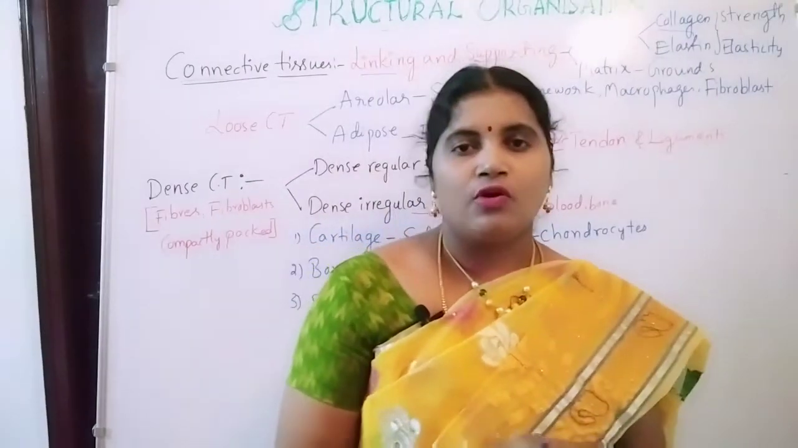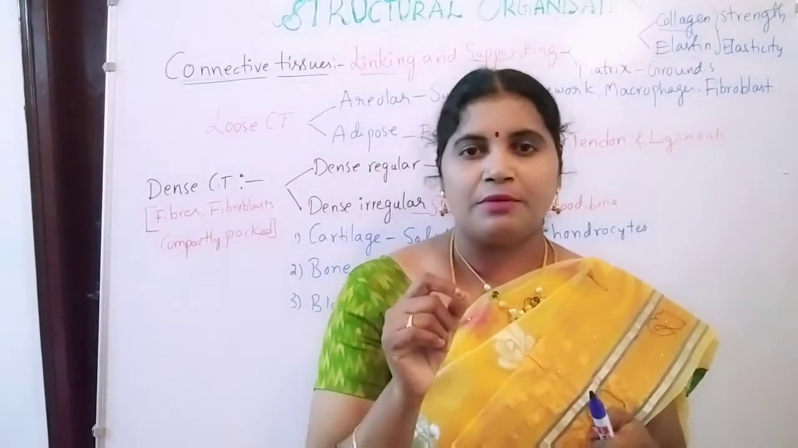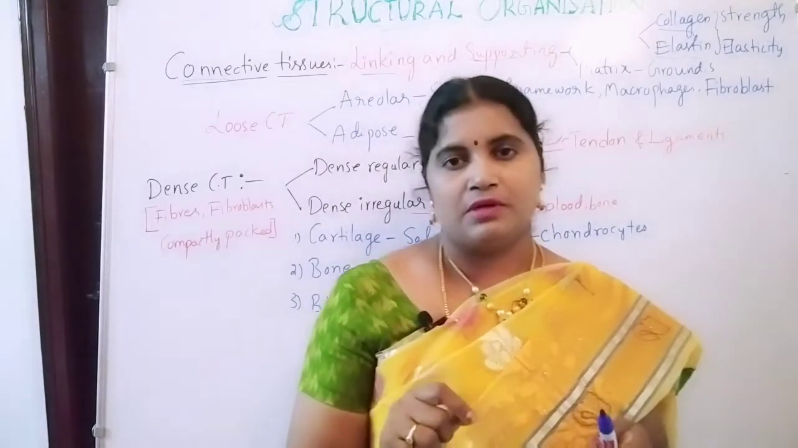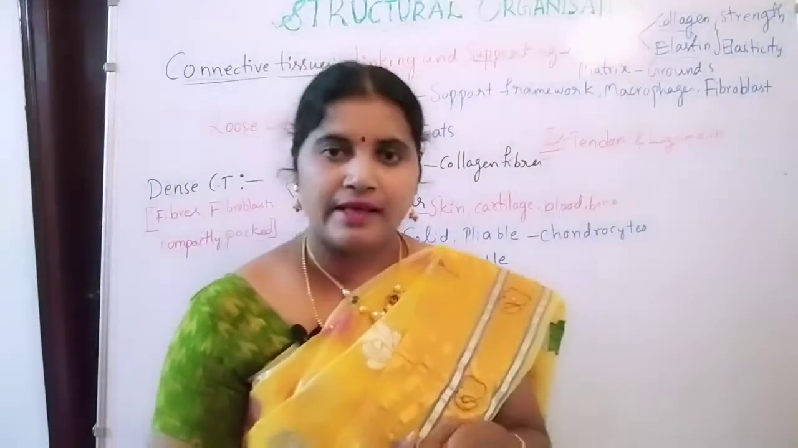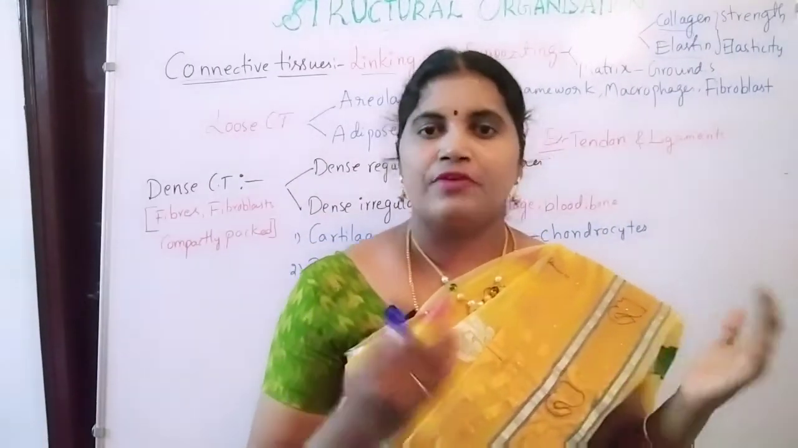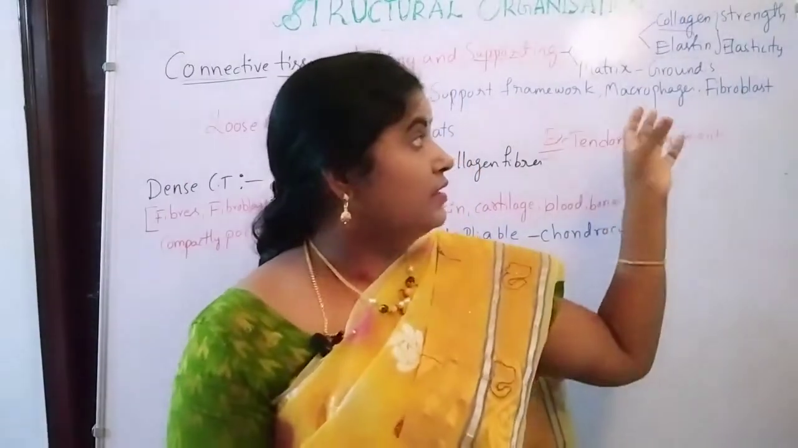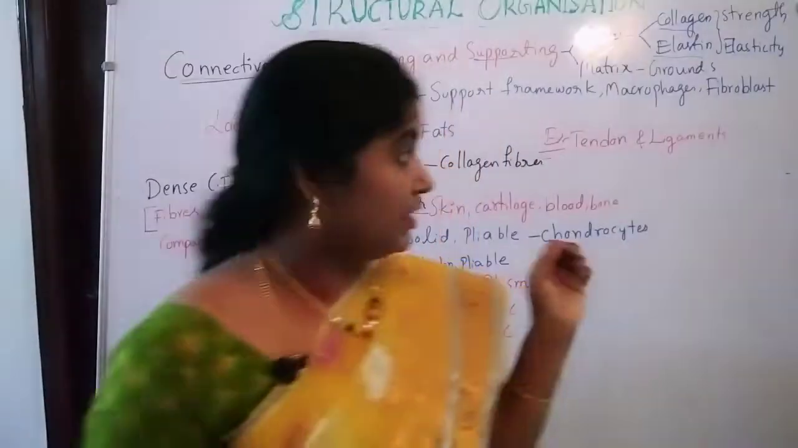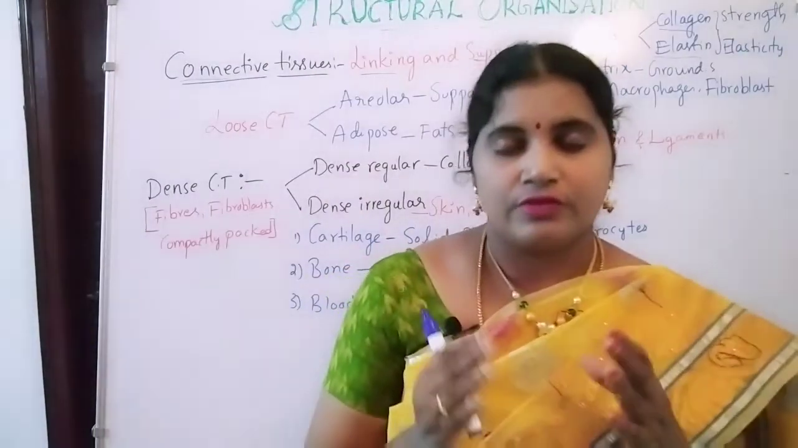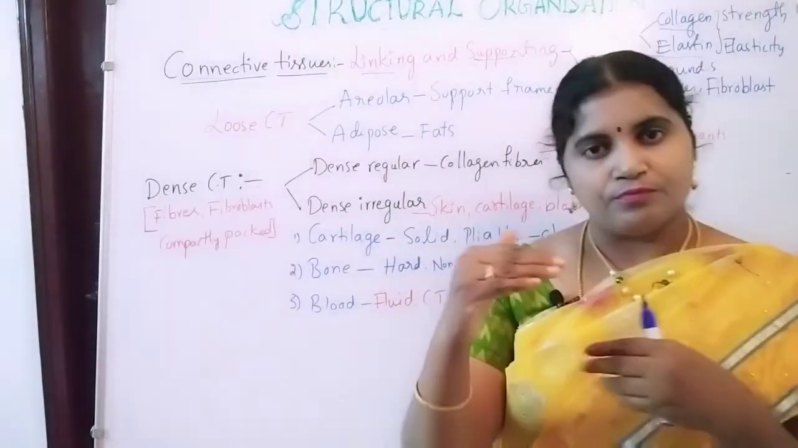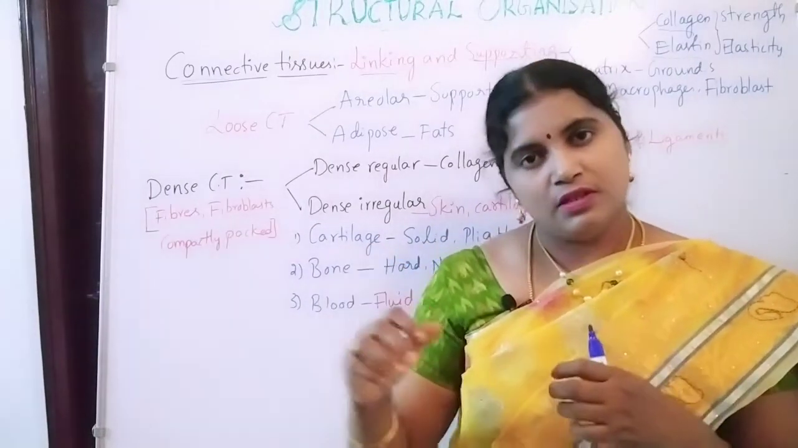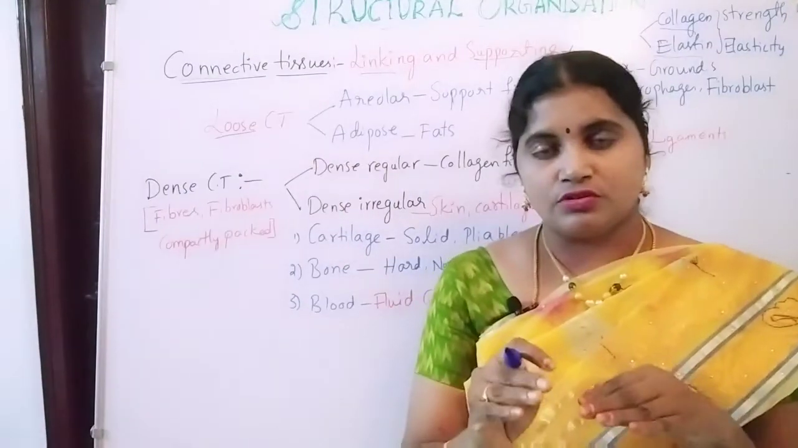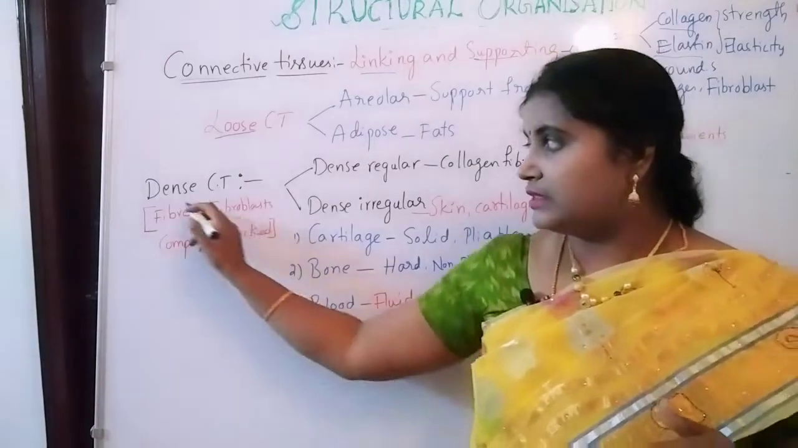Normally, what is the unique feature of animal tissues? That is collagen protein. Collagen is present only in animals, right? And it also contains elastin fibers made up of elastin protein, and both give strength and elasticity to the body. Next we are going to see the different types of connective tissues based on the arrangement of the layers. There are two types: one is loose connective tissue, another one is dense connective tissue.